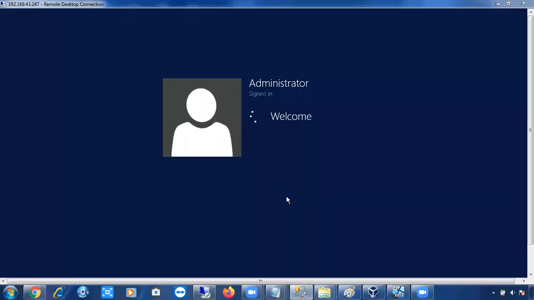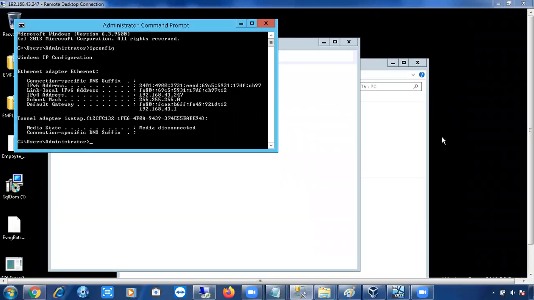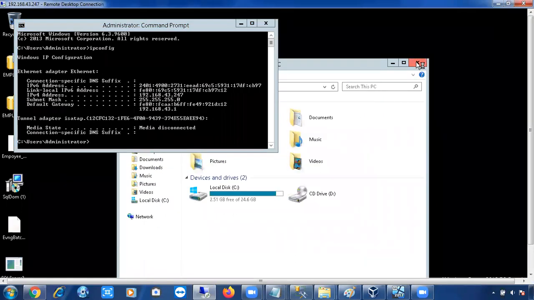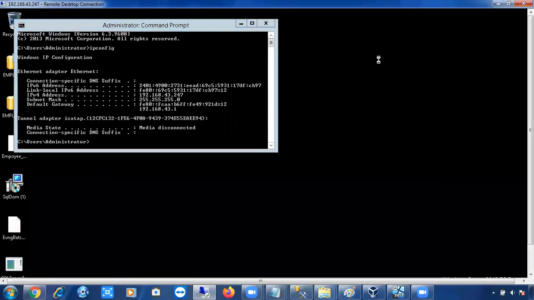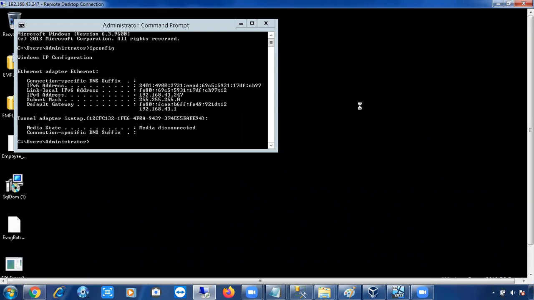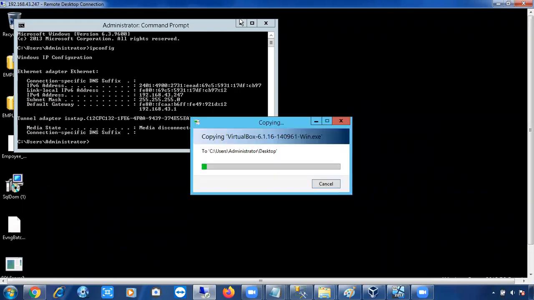So we have connected to the server remotely. To the same server we have connected remotely. Now I have already copied the software, and I am going to paste it here. I copied my VirtualBox software from local. Let me paste it here. Right click. Now you can see the paste option is enabled. Earlier the paste option was disabled. That's why I have connected remotely.